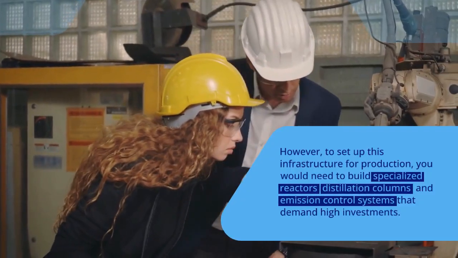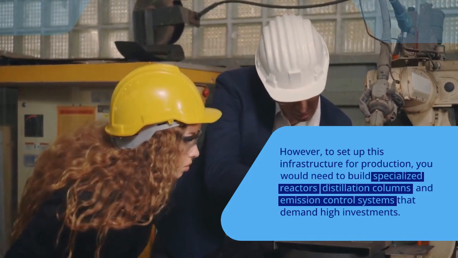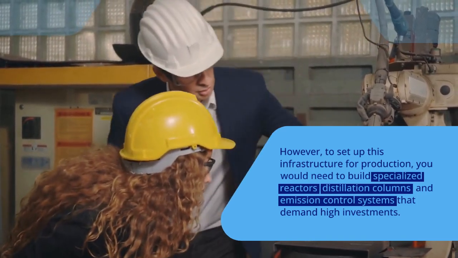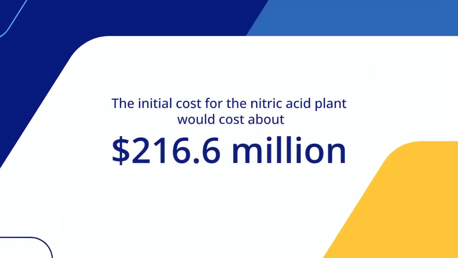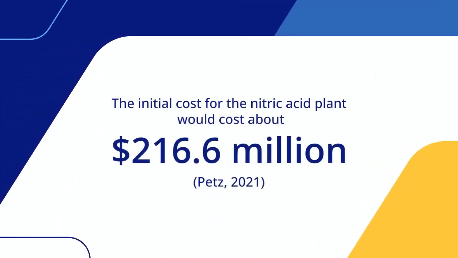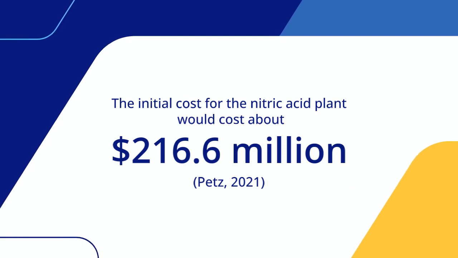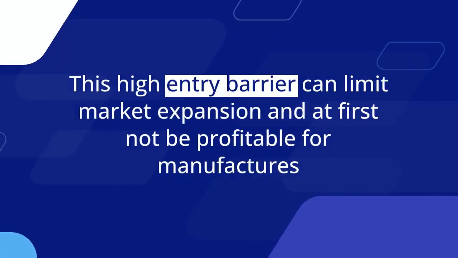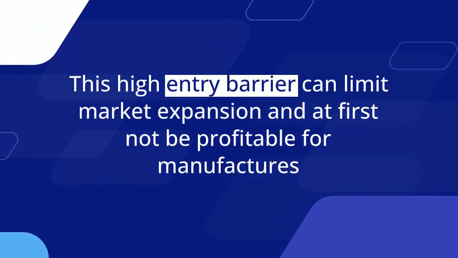However, to set up this infrastructure for production, you would need to build specialized reactors, distillation columns, and emission control systems that demand high investments. The initial cost for a nitric acid plant would be about $216.6 million. That's 2021. This high entry barrier can limit market expansions and at first not be profitable for manufacturers.